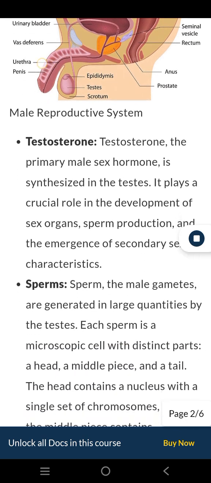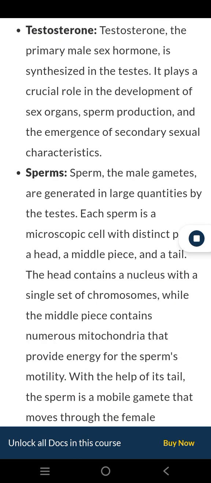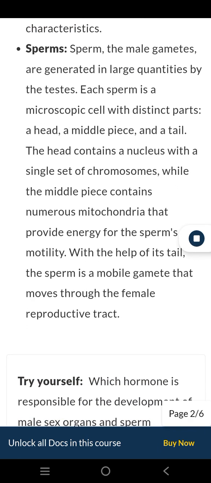Male reproductive system. Testosterone. Testosterone, the primary male sex hormone, is synthesized in the testes. It plays a crucial role in the development of sex organs, sperm production, and the emergence of secondary sexual characteristics. Sperm, the male gametes, are generated in large quantities by the testes.